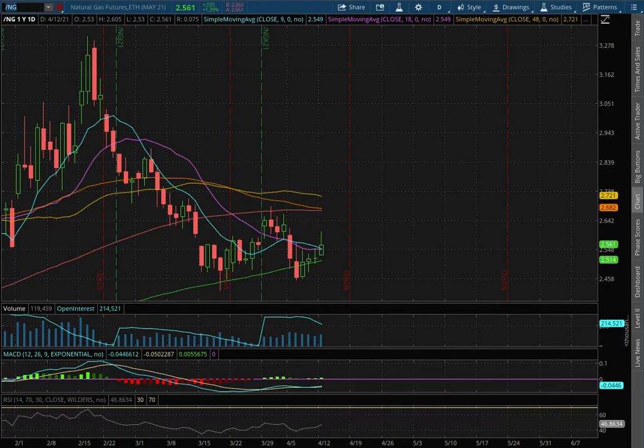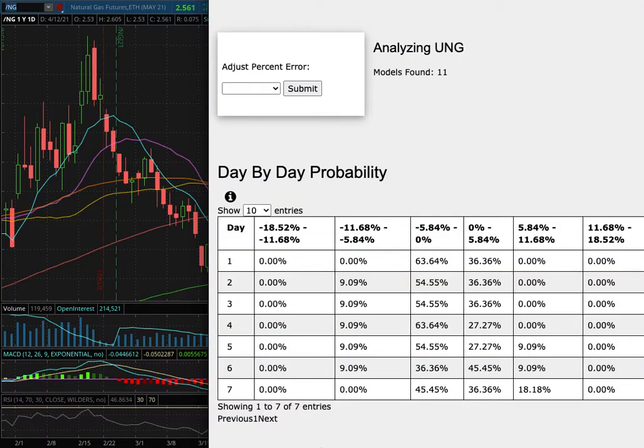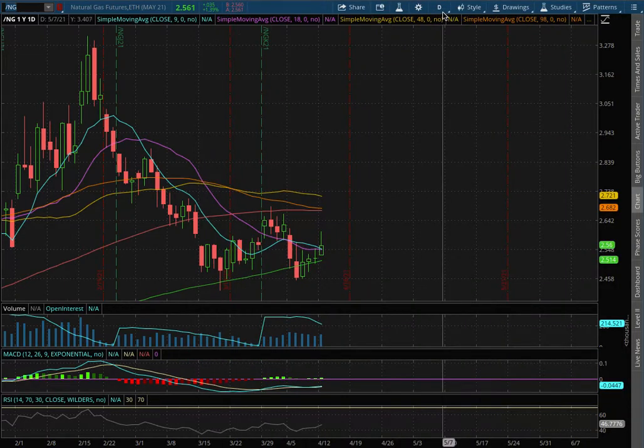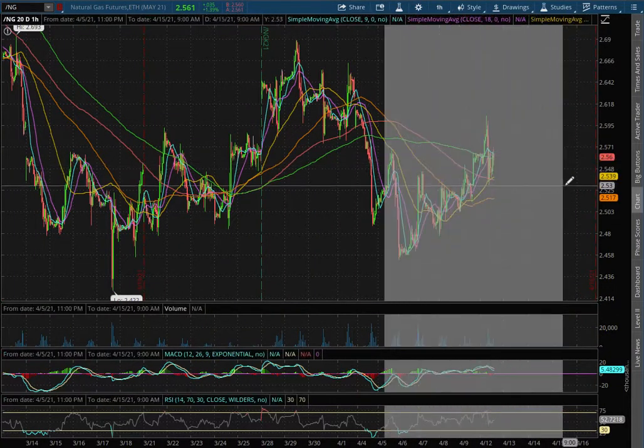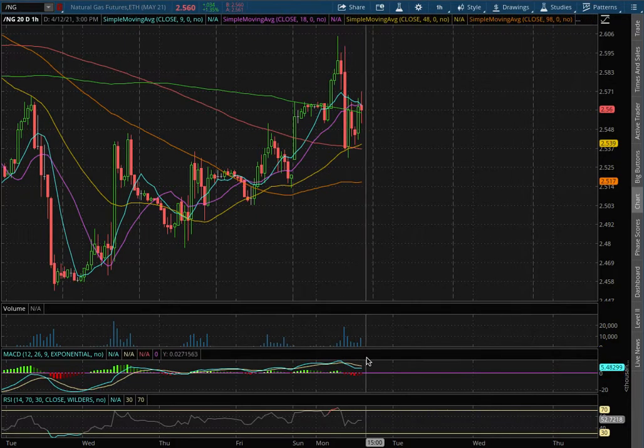Going over natural gas. In this video, we'll be going over my trade idea of the week and the day-by-day probability model. So let's start off with the technical analysis on the 1-hour chart. We remain in positive MACD, appears to be approaching negative MACD. We're off of overbought levels with the RSI.